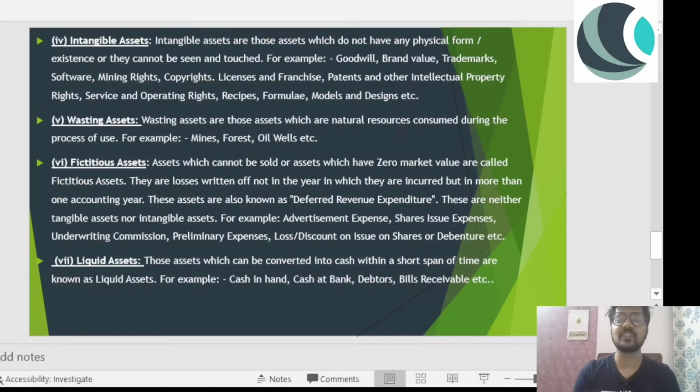You are actually converting wood, cutting it, and finally making a bed out of it. So those are using and consuming natural resources. So we are saying that we are using the natural resources. These are all called wasting assets, right? So wasting asset, as I gave you an example, like a bed. Bed is a great example of wasting asset.